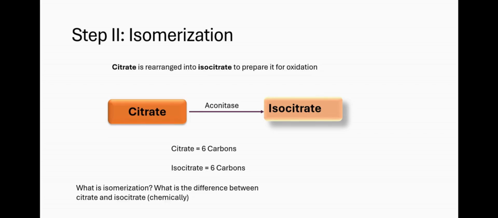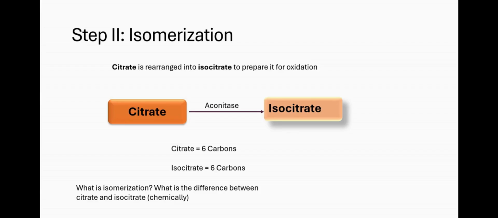You would notice that the cell is very intentional in what it does. You might be asking, why does it have to interchange it? Then in chemistry, you would see that in this isomerization, there's breaking of bonds and forming of new bonds. So probably for isocitrate to be able to react with the next enzyme to produce a product that is necessary, citrate has to have a certain bond somewhere. And that's what the body tries to do.